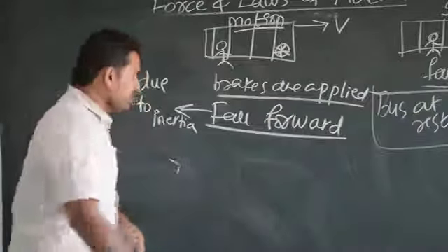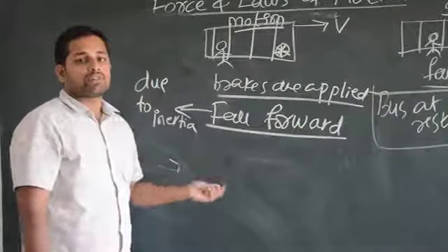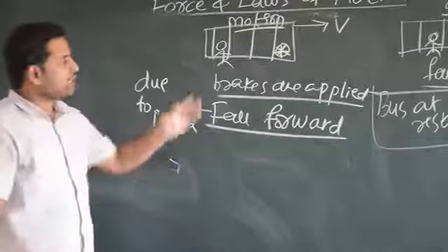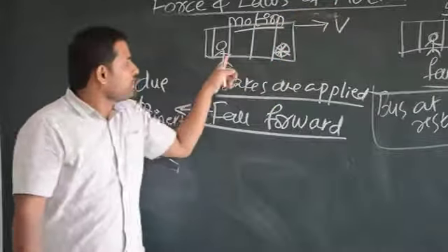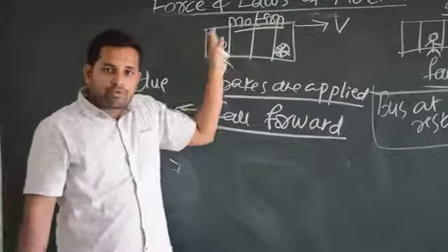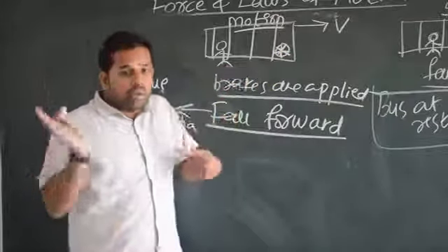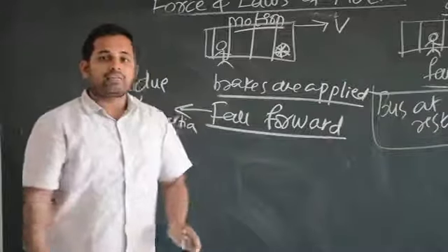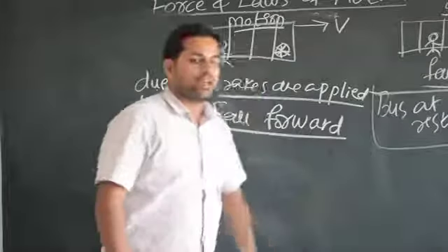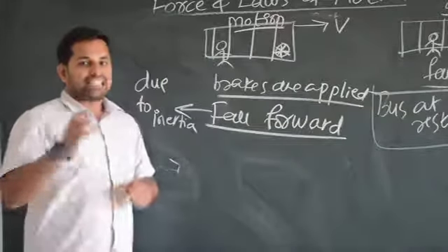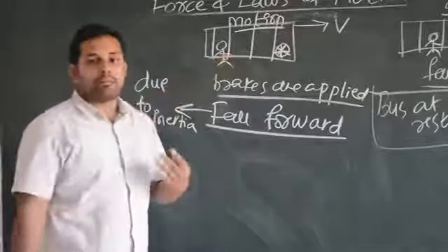Are you getting my point? When brakes are applied, you are falling forward. Why? That is due to inertia. Let me explain one more time. The bus was moving in the forward direction. Your body got adjusted to the movement in the forward direction. But when the brakes are applied, the bus wants to stop, but your body was moving forward along with the bus. That's why it wants to keep on moving in the forward direction with uniform motion. That's why it falls forward when the brakes are applied. These are the best examples for the first law of motion because this is related to inertia. Our body has inertia.